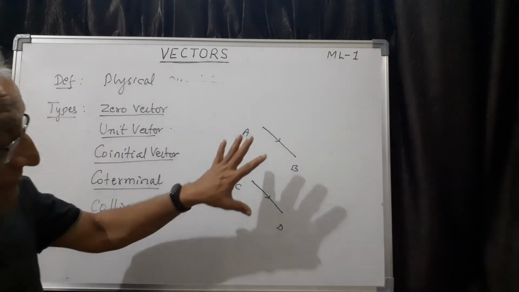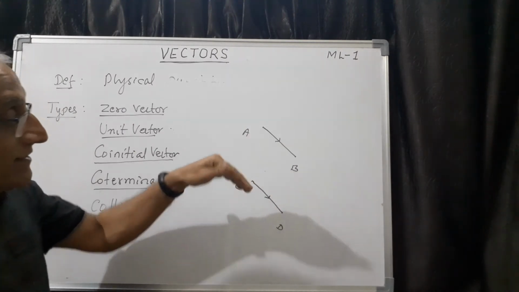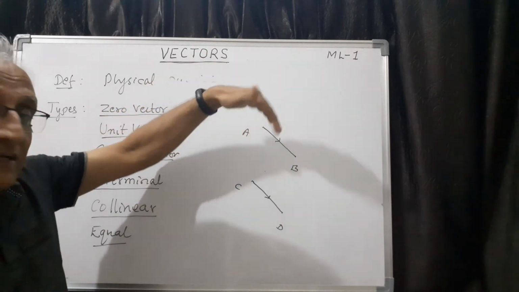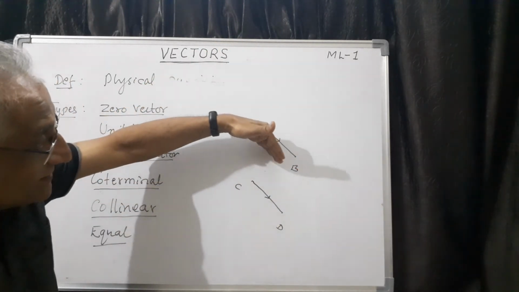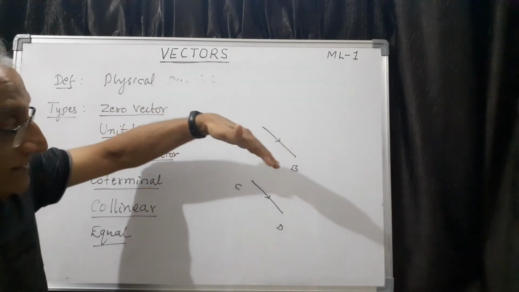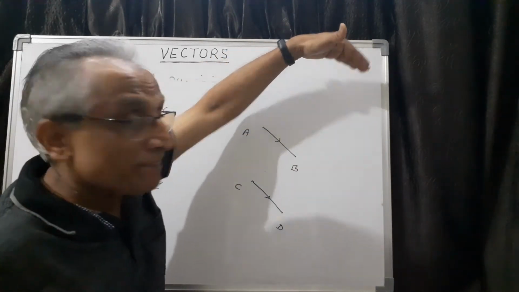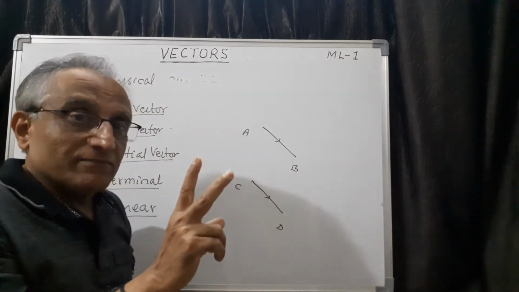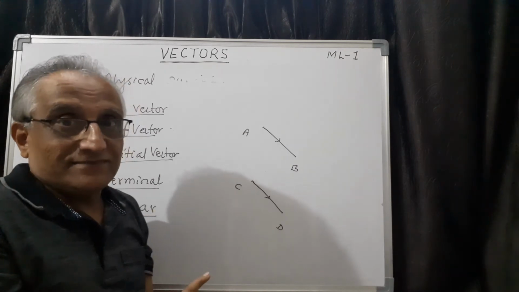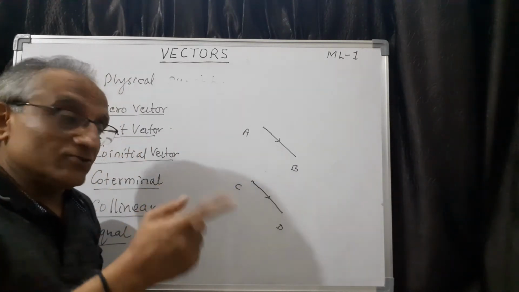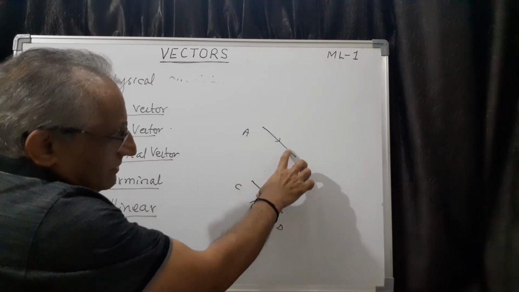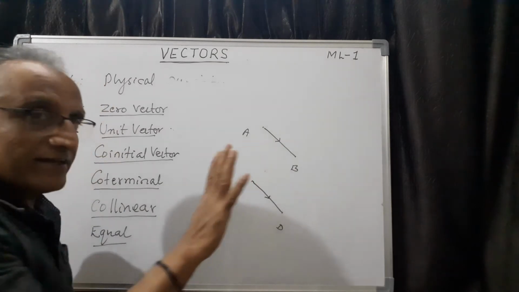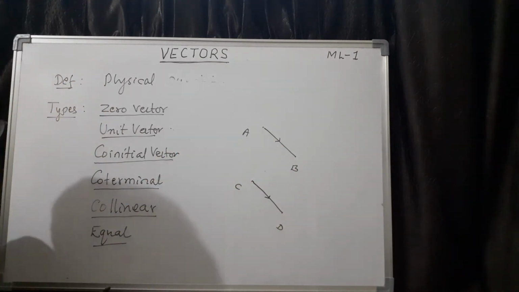That means this is a very important concept in vectors. Equal vectors, of course, there are two varieties, local vector and free vector. Let me explain later. This concept of equal vector is very important. For example, I can shift this vector anywhere. What I have to do is, whenever I am shifting this vector, two things I have to remember. Its magnitude should not change, same magnitude. Its direction also should not change. For example, these two are parallel equal vectors. I can shift here also, I can shift here also anywhere, or I can shift here also anywhere. So that is the idea of equal vectors.